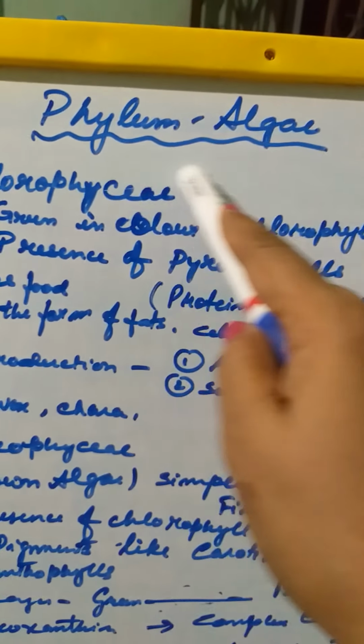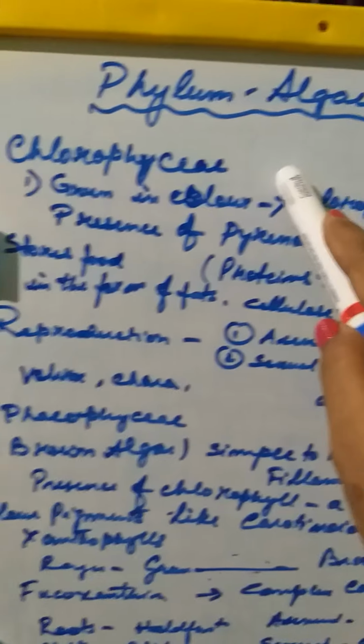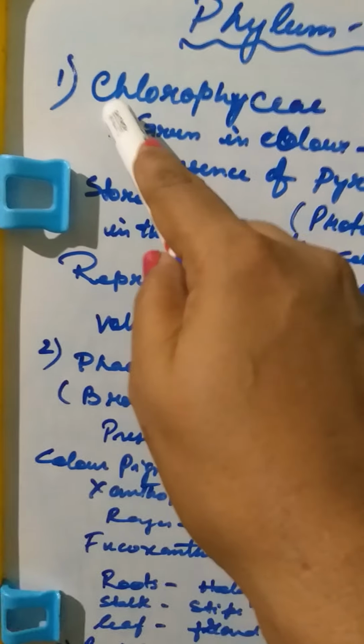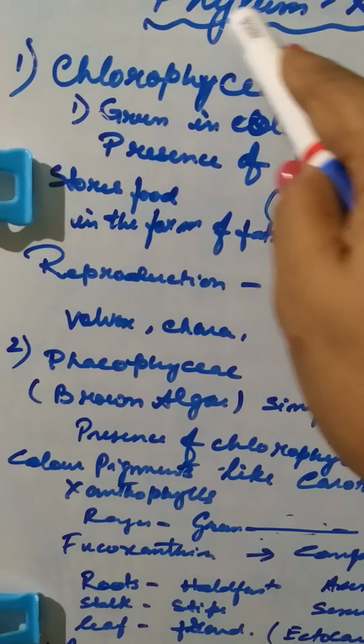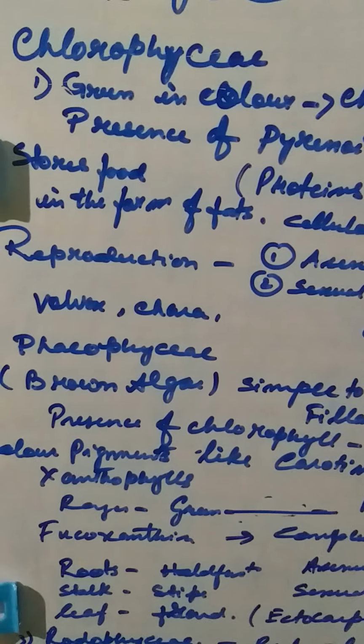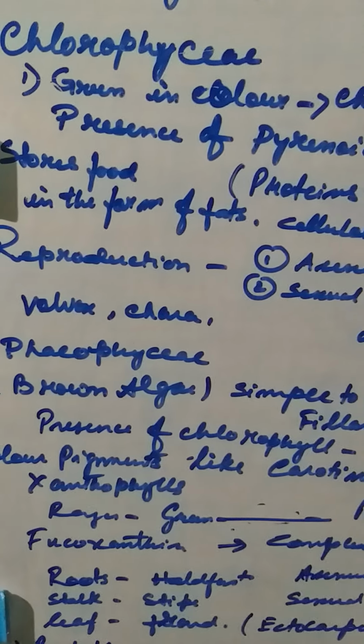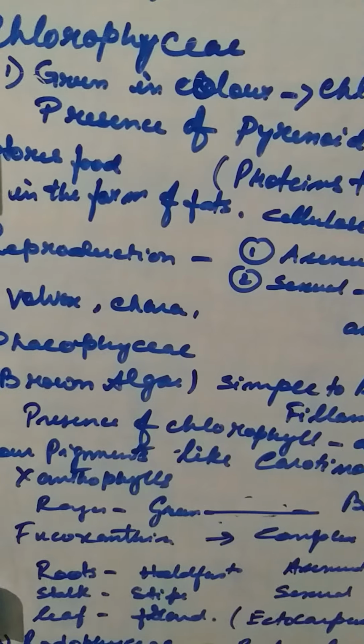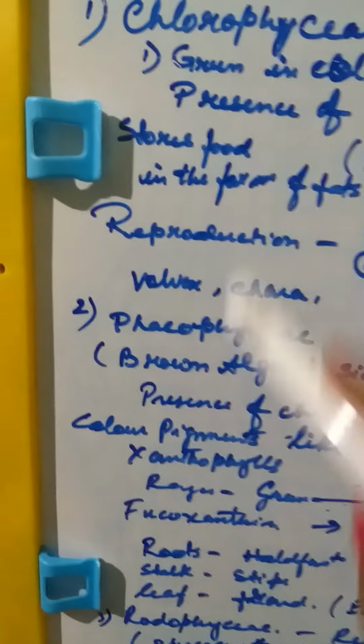Now here you can see today we'll be dealing with the detailed characteristics of the phylum Algae. First we'll be dealing with the five kingdom. Now you see the algae, kingdom Plantae, is divided into phylum Algae. Now that has been divided into three different classes.